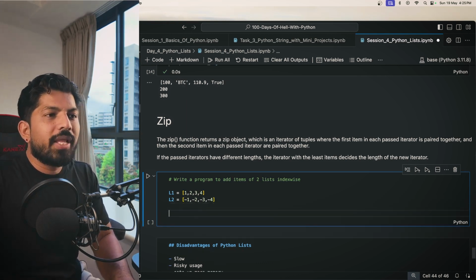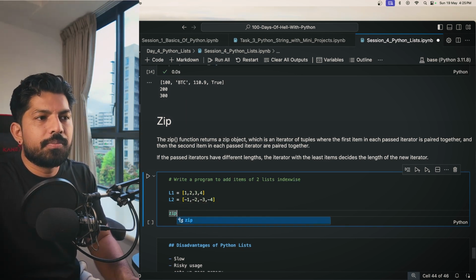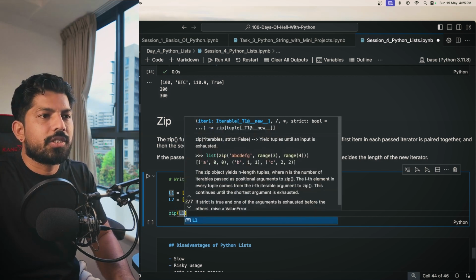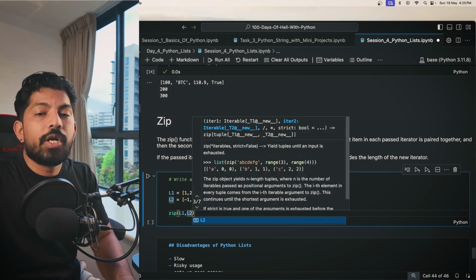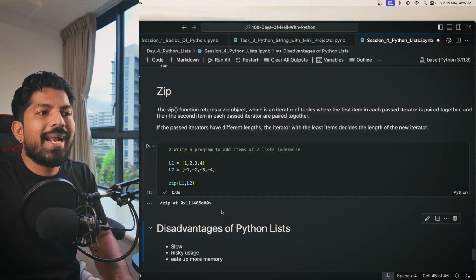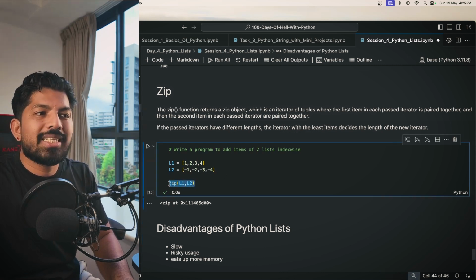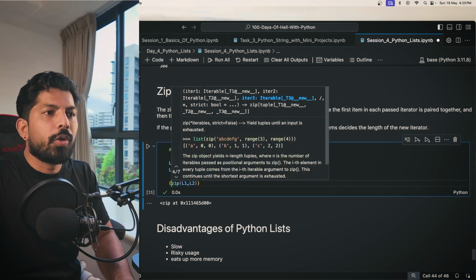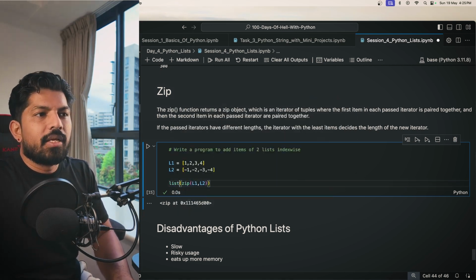So for that, you can apply the zip object. You can just write zip, and then you can pass the lists inside it. So L1 and L2. And now when you hit shift enter, you will get a zip object, which was written here, right? The zip function returns a zip object. And now if you want to check the values, you can just assign a list function here.